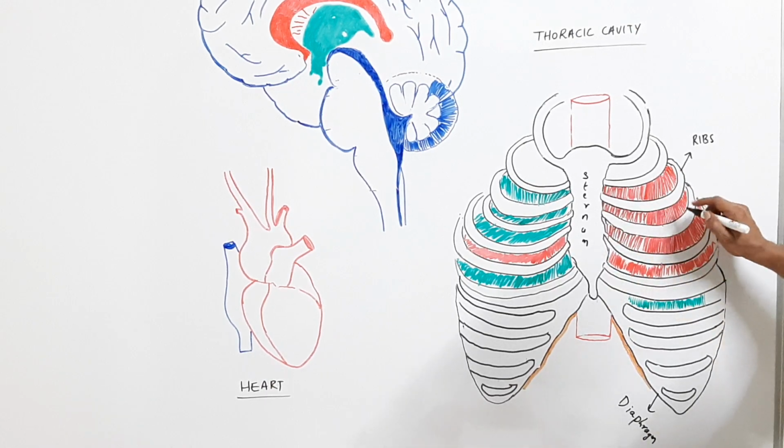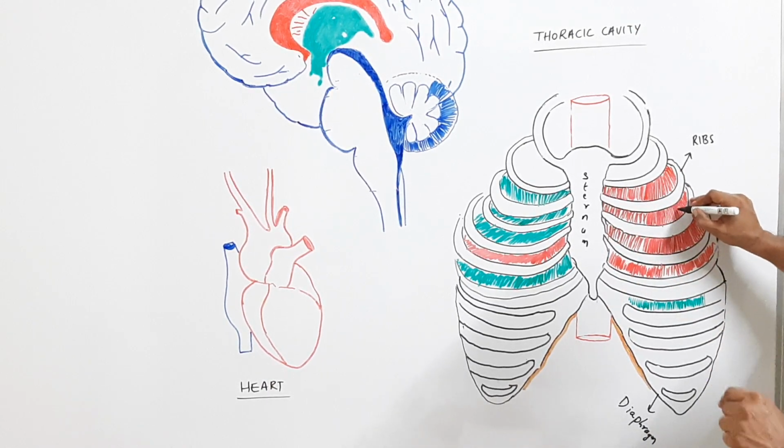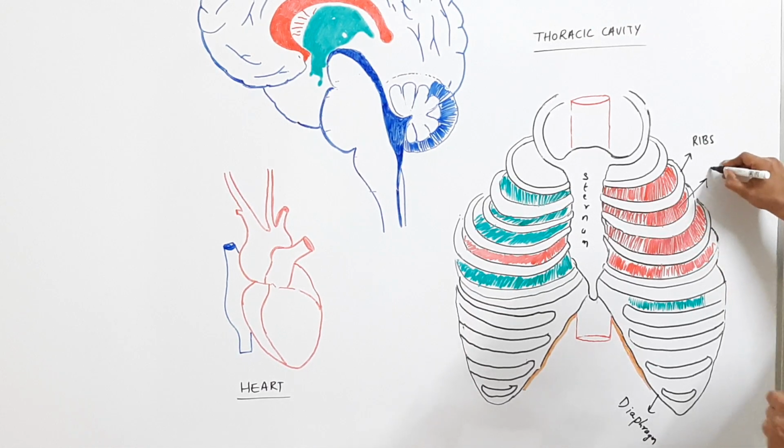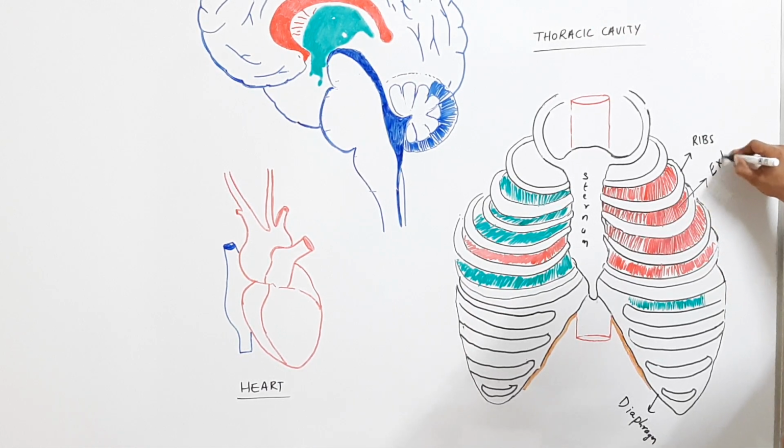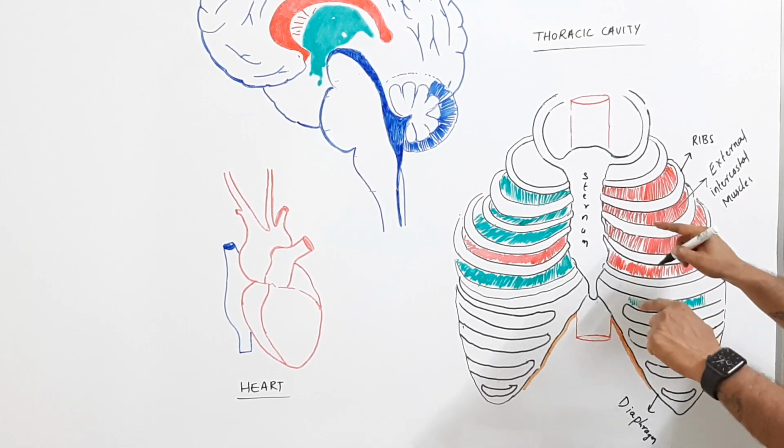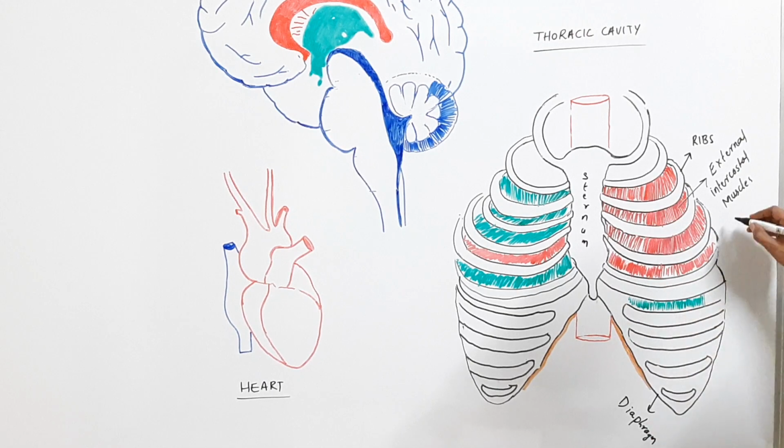Here, in red color, remember these are external intercostal muscles. I'll write it in short form, external intercostal muscles.